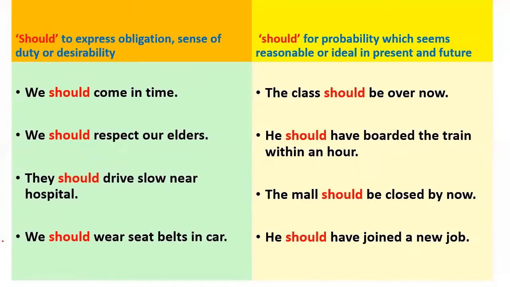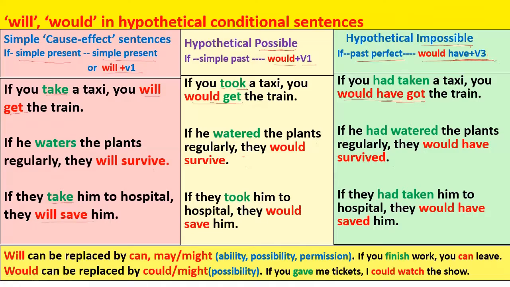If they take him to hospital, they will save him. So if they take him to hospital, they will save him. Simple cause and effect sentence. If we change it into second type, it becomes: if they took him to hospital, they would save him. So the condition is hypothetical. If they took him to hospital, they would save him. So they have not taken him to hospital till now, but even now if they take him to hospital, they would save him. So this is an imaginary condition and the outcome is still possible.